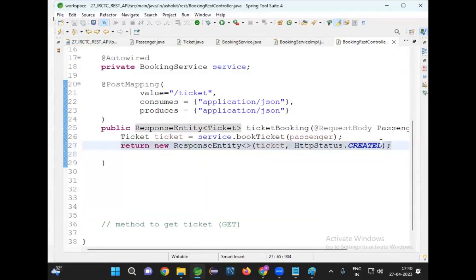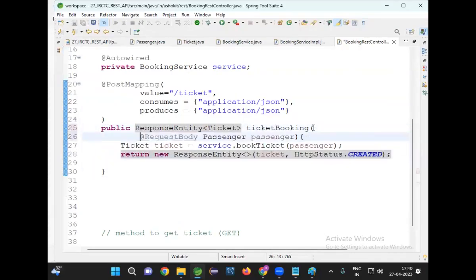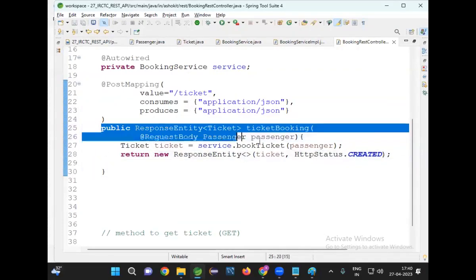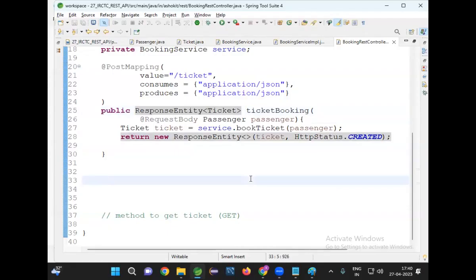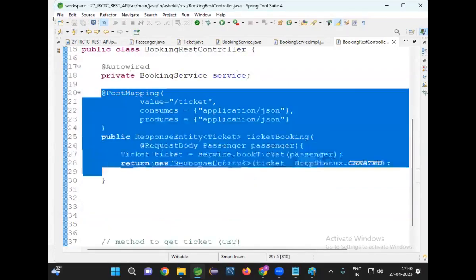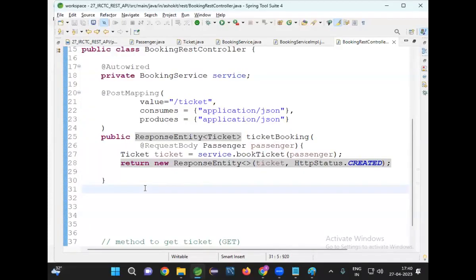That's it. So this is one method. It is used to book a ticket. To book the ticket, this method is taking passenger data as an input and returning ticket data as output. Got it? So is this method mapped to a GET request or a POST request? This method is mapped to a POST request.